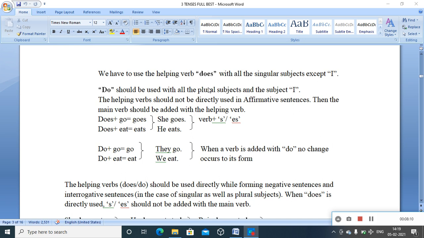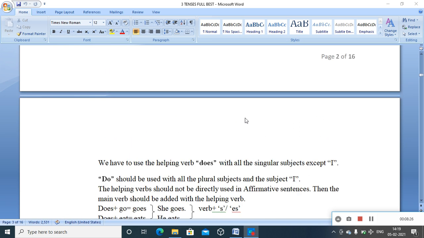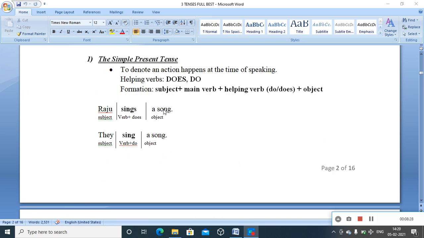And another major rule, basic idea you have to keep in mind, is that the helping verb should not be directly used in affirmative sentences. What do you mean by an affirmative sentence? It's a positive declaration. Yeah, Raju sings a song. You are affirming something. You are telling that yeah, the person is doing something or the person does something. So that's a positive statement. They sing a song. That also is an affirmative sentence, a positive statement.